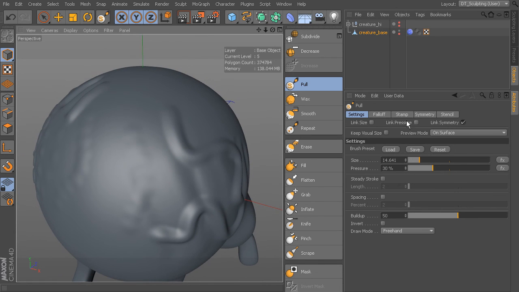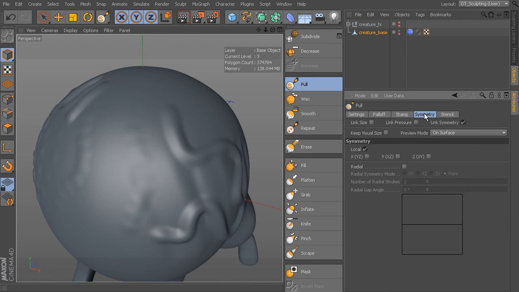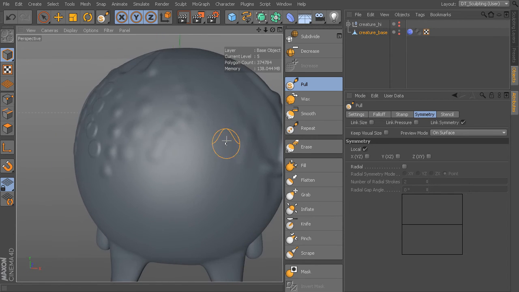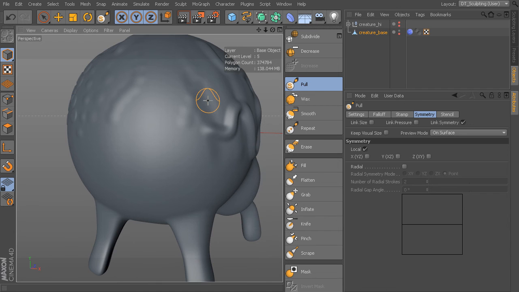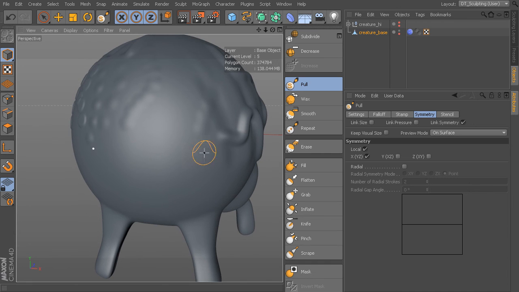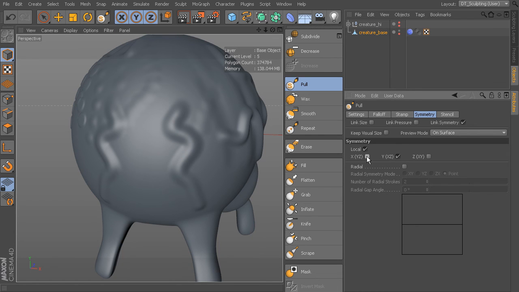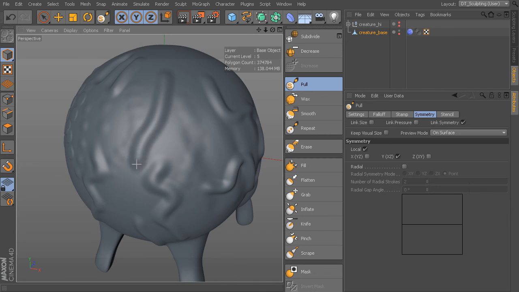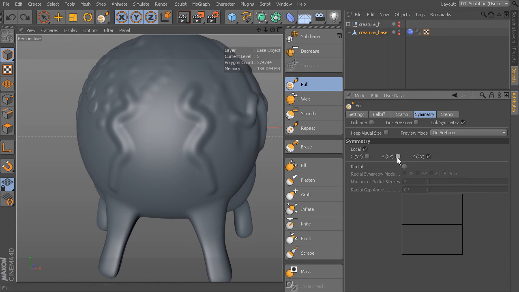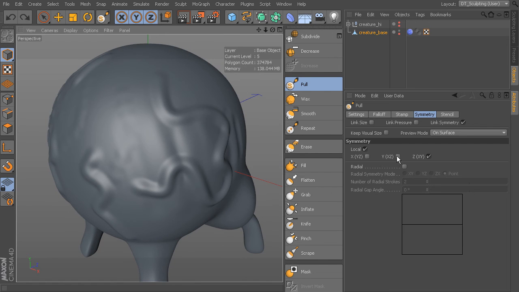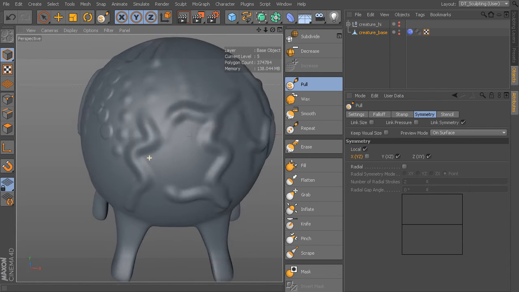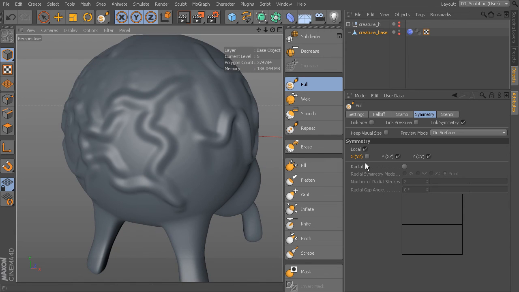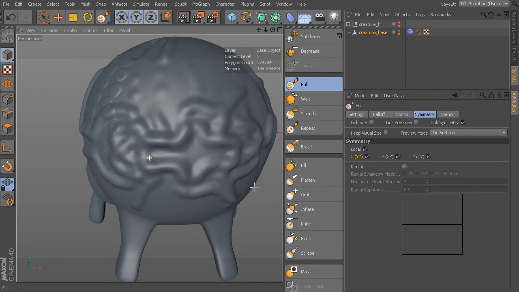Okay, so let's jump into the symmetry tab here, and we can turn on our symmetry, and that's basically being able to sculpt on both sides. So if I hit Alt X, I can turn on the symmetry in the X, and you can see that activated here, so that as I sculpt, it's sculpted across this X axis. If I want to change this to Y or Z, I can, or I can have multiple axes selected at one time. Okay, so you can see that there.